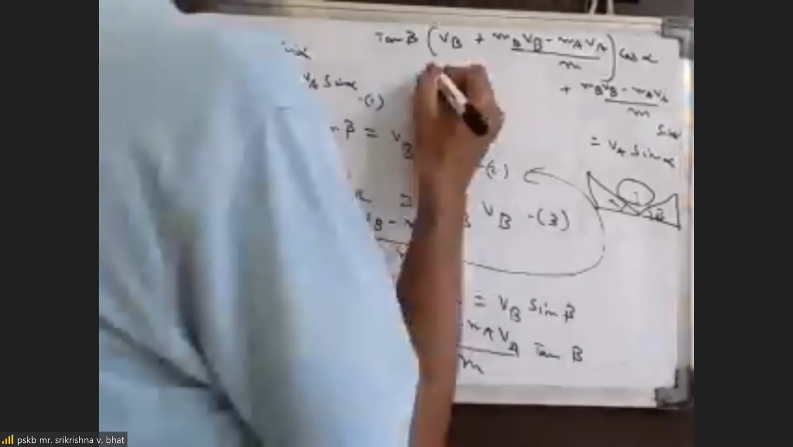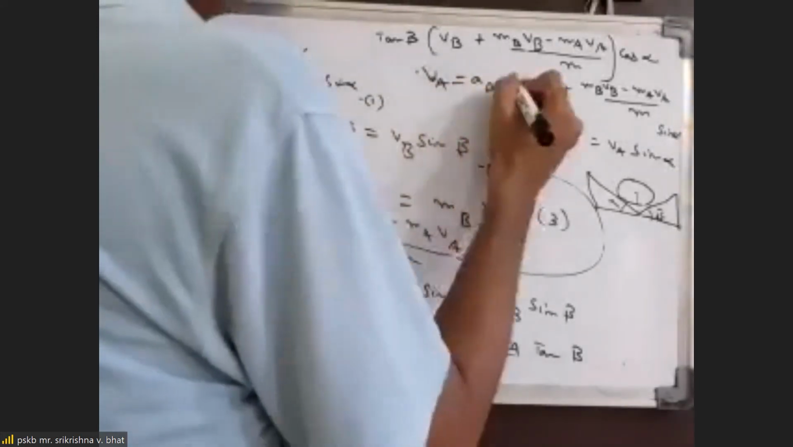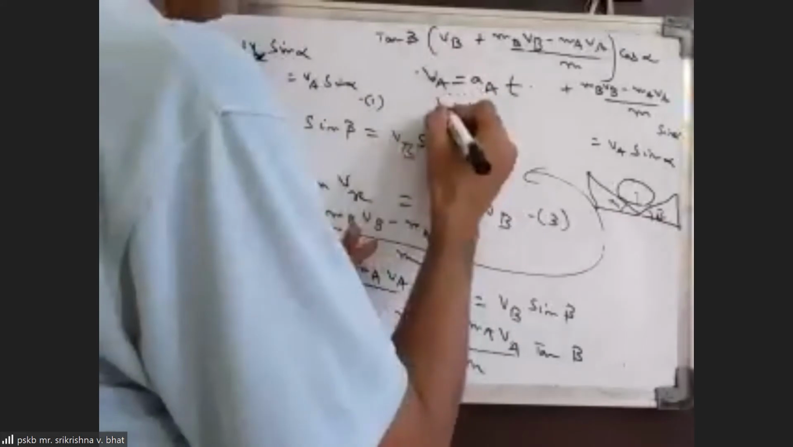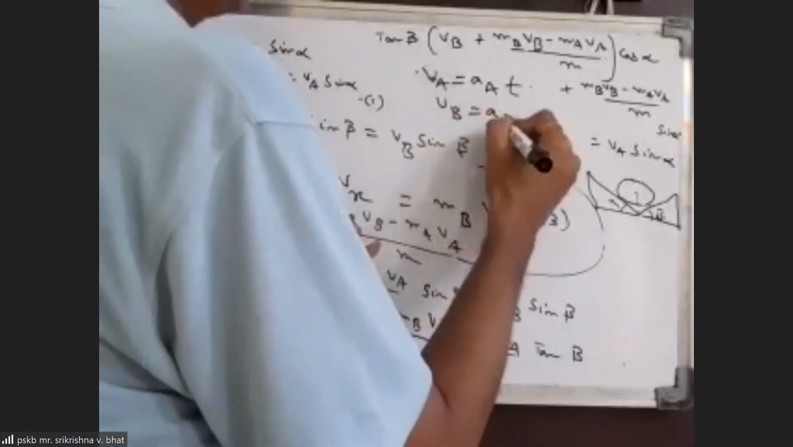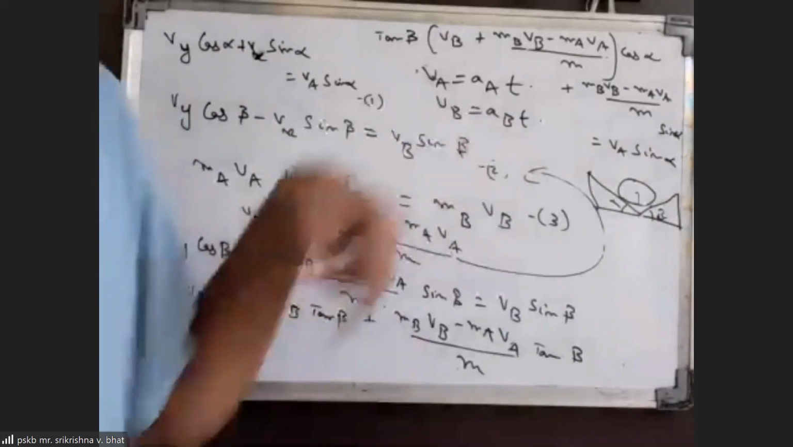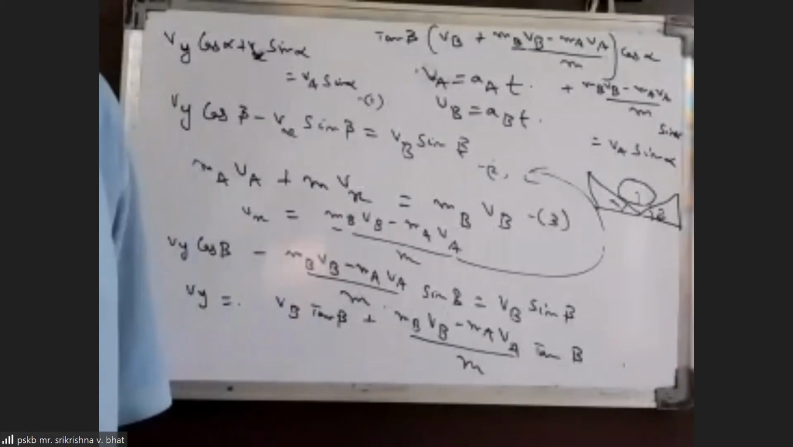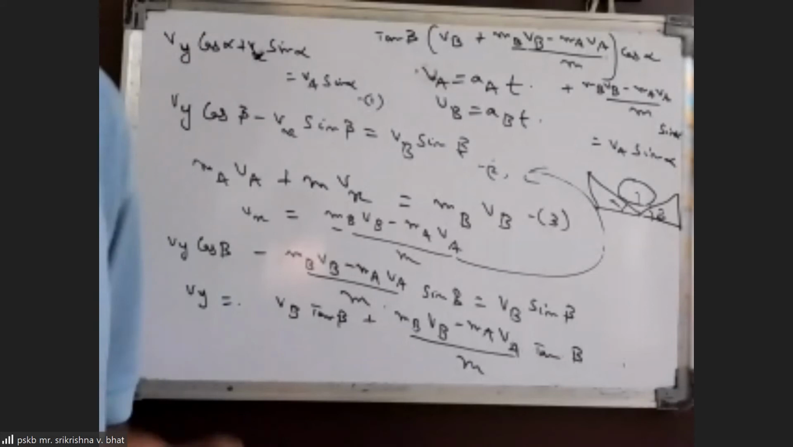So velocity of A, I can write as acceleration of A into t. And velocity of B, I can write as acceleration of B into t, because they are starting from rest. Now time will be the same for both. So if accelerations of A and B have some ratio, then velocities also should have the same ratio. That was the reason for saying that.